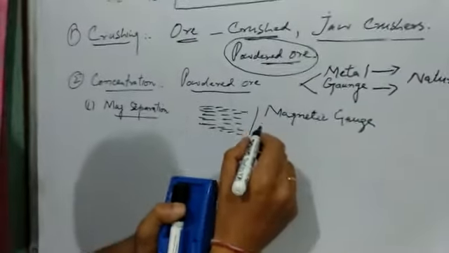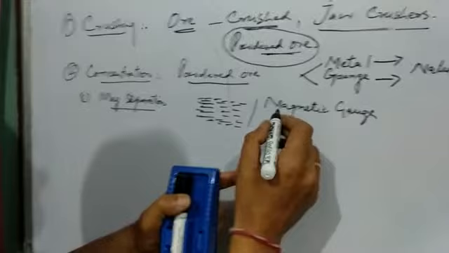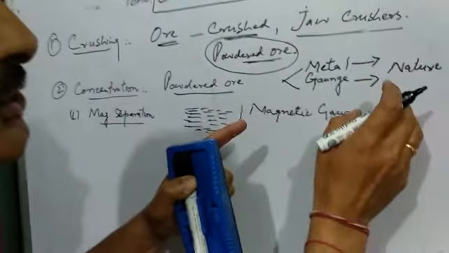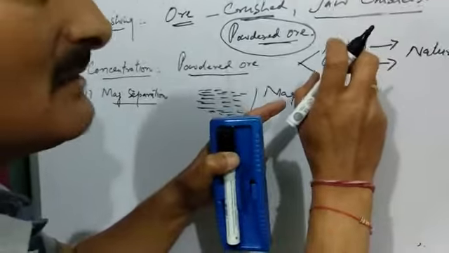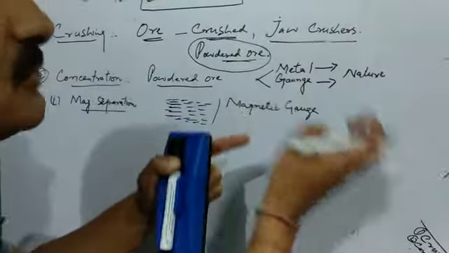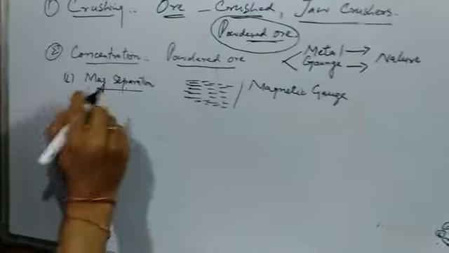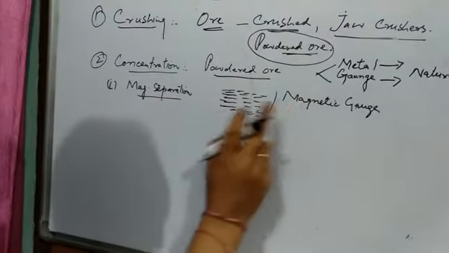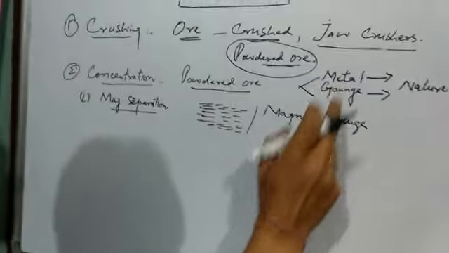This can be vice versa also. For example, the powdered ore has a magnetic metal and non-magnetic gangue, so the gangue can be removed. It can be the opposite of this also. So this method of separation, this method of concentration, is used for ores where one of these is magnetic.